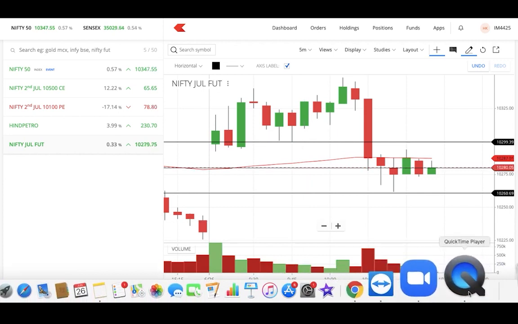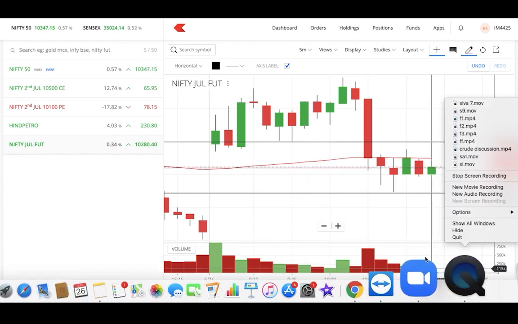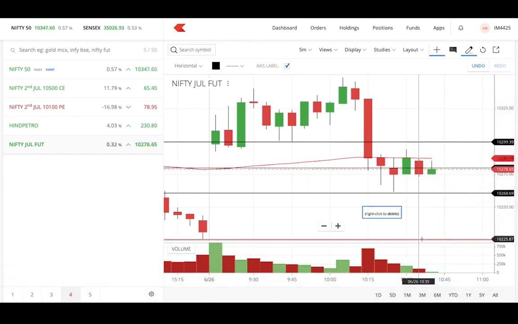So that's a big issue. Sometimes my stop loss will get hit very quickly. Therefore I have to keep it at the next zone. I mean 10,300 would be much better.